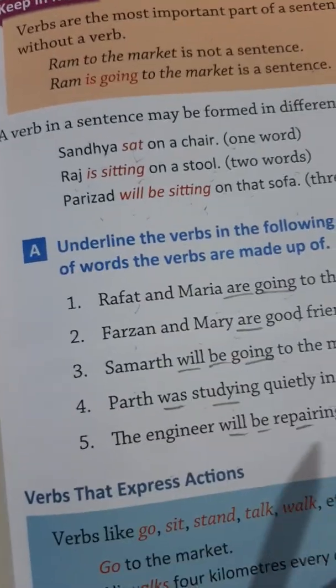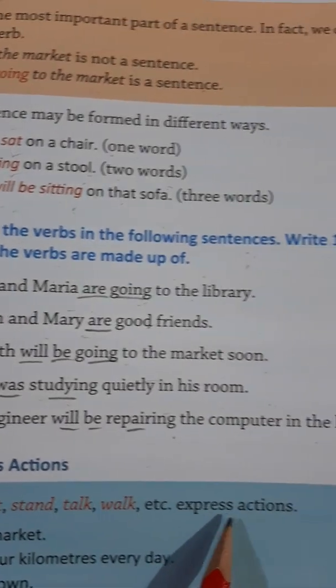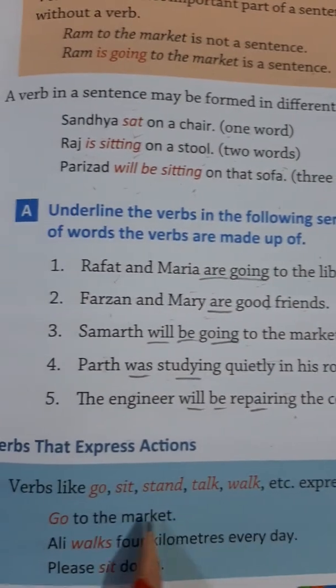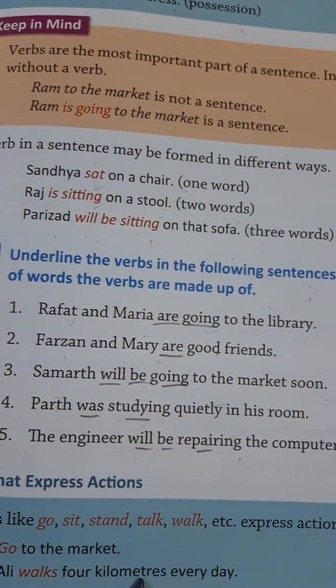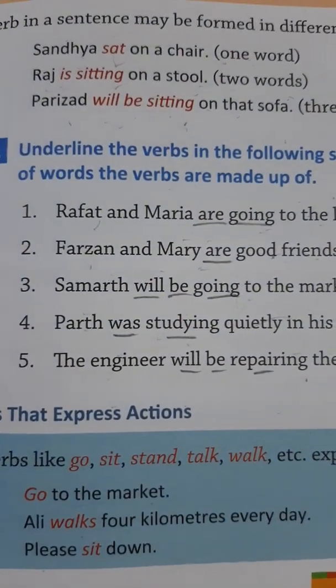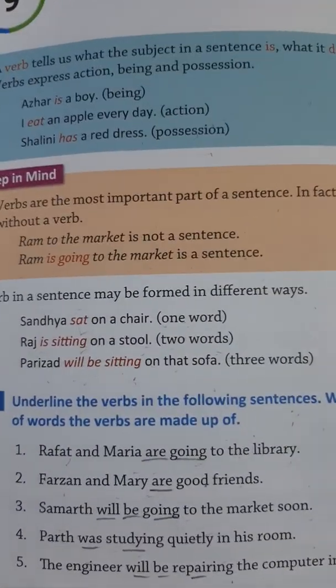Now, verbs that express actions, verbs like go, sit, stand, talk, walk, etc., express actions. Go to the market. Ali walks 4 kilometers every day. Please sit down. So these are the words which tell you the action, what action is performed by the people.